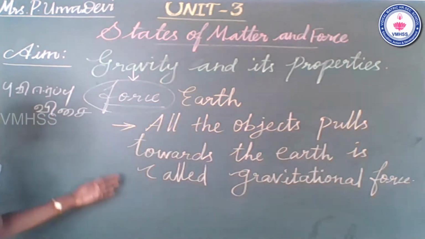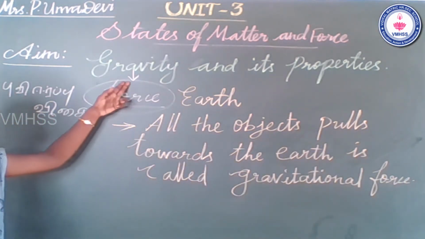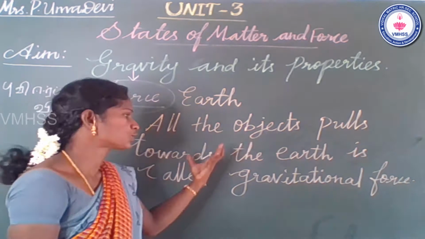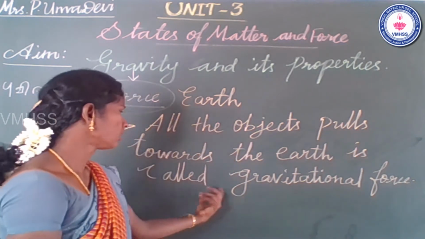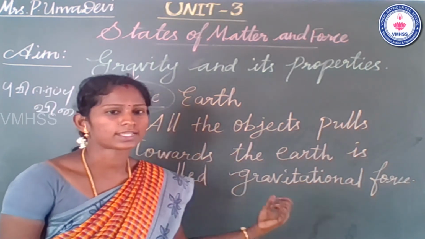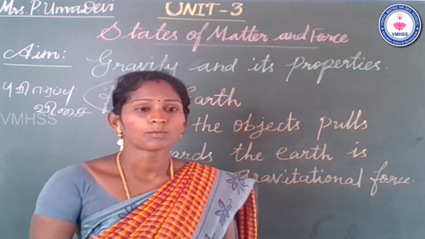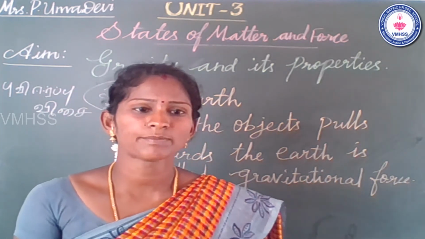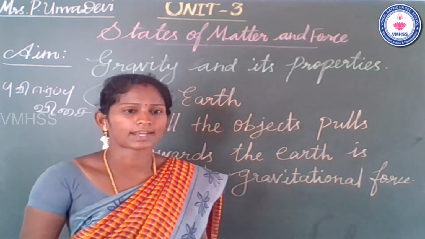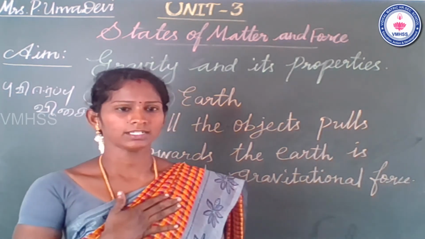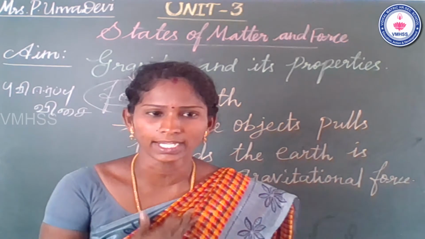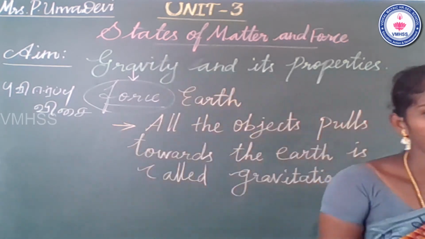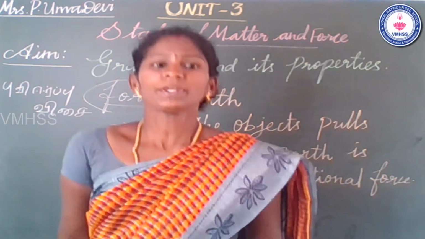Students, see the definition. What is gravitational force? All the objects pulled towards the earth is called gravitational force. The earth naturally pulls all the objects. See your surroundings: each and every object is present on the ground. Now I am standing, walking and jumping.